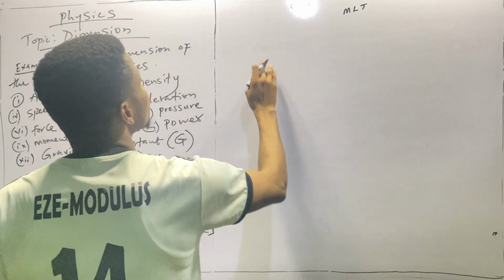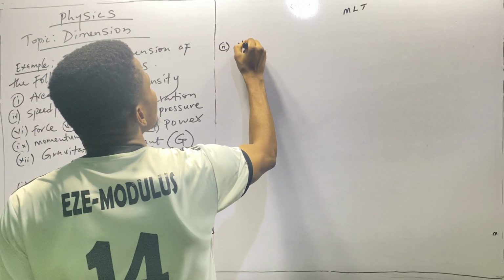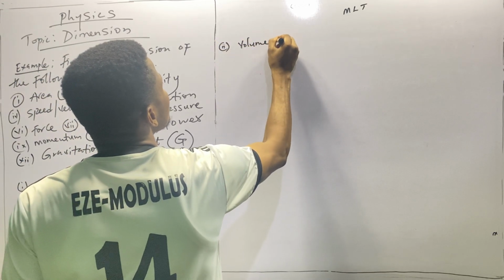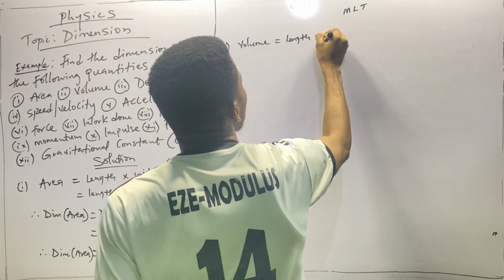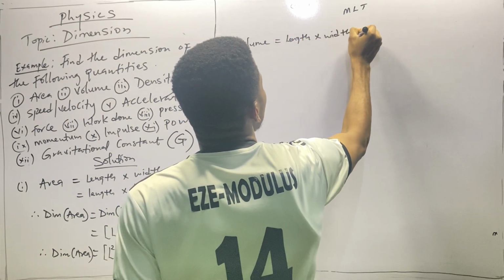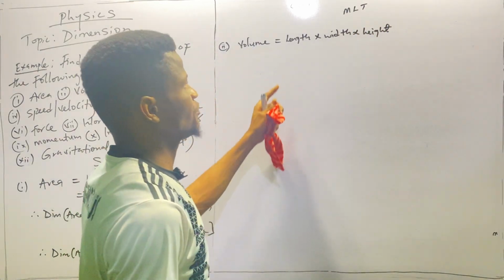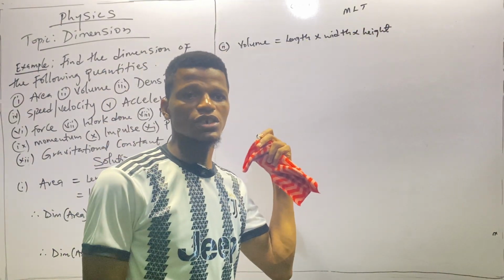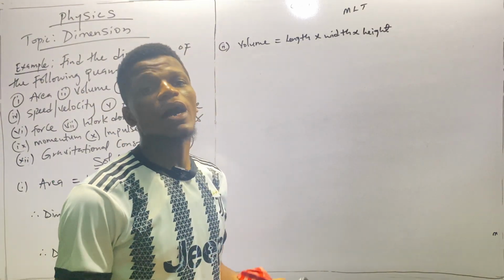So we start with dim volume. First of all, we define it. Volume is length times width times height. Like we did in the area, length, width, and height are all length.